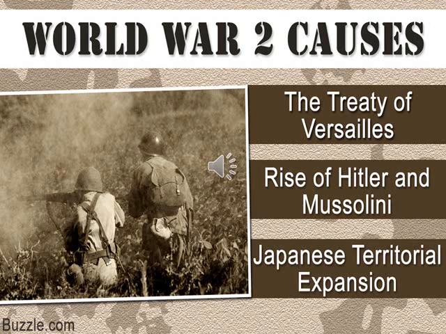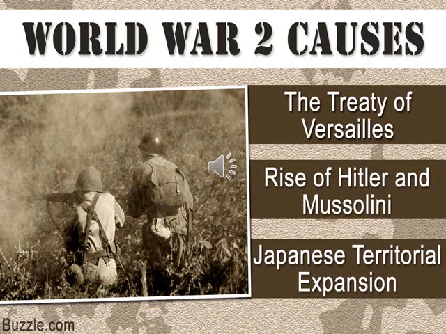Yeah, so that was the main reasons. So we will discuss one by one, and also the other events that led to World War II. The main causes were the Treaty of Versailles, then the rise of Hitler and Mussolini, then Japanese territorial expansion. Okay, so these were the main causes. And also the failure of the League of Nations.